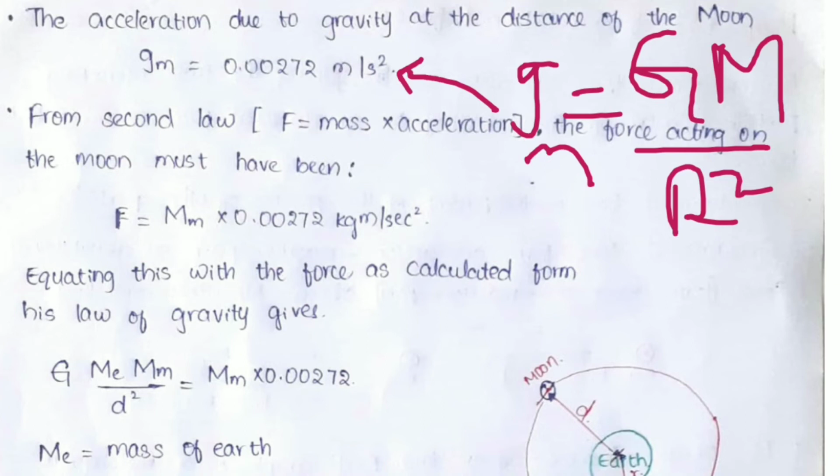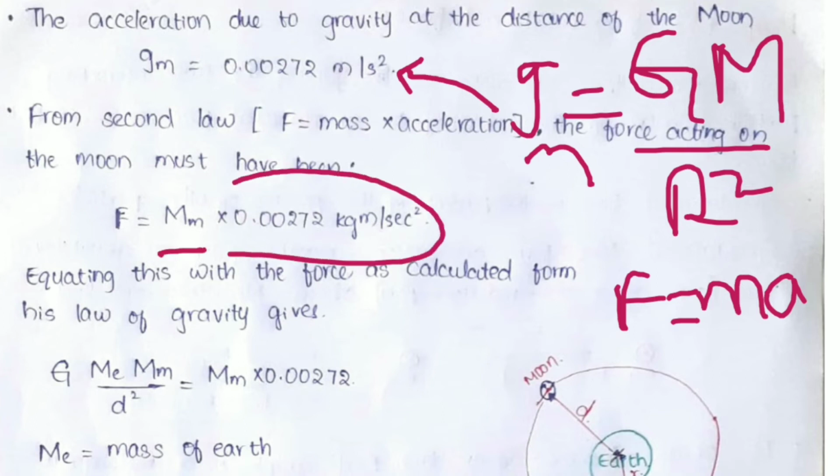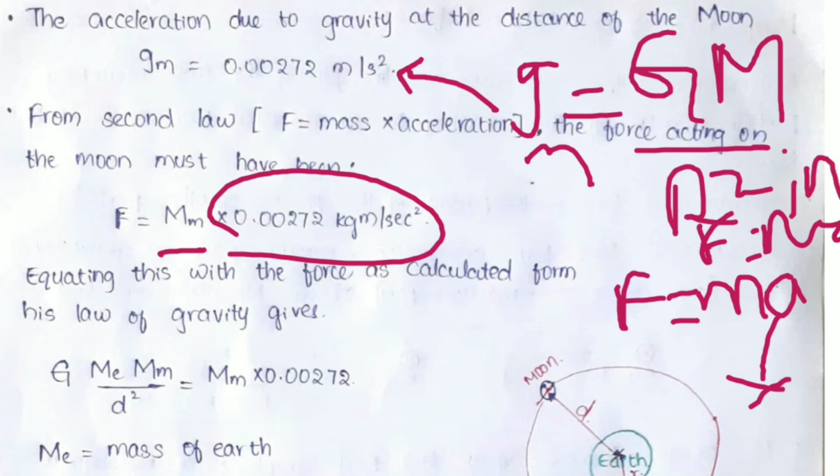Okay, Newton's second law: F is equal to ma, mass into acceleration. The force acting on the mass of the moon must be F is equal to mass of moon into acceleration due to gravity. This is F equal to mg of a body in free space, right? Equating with the force as calculated from his law of gravity gives,